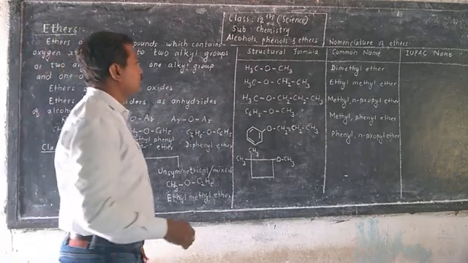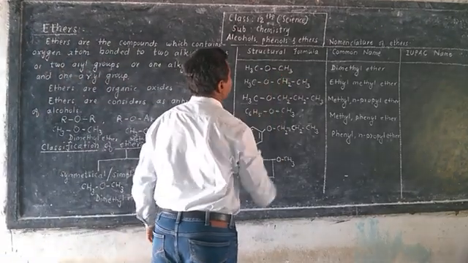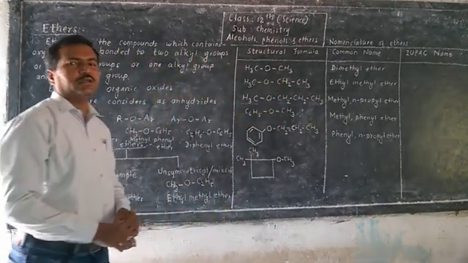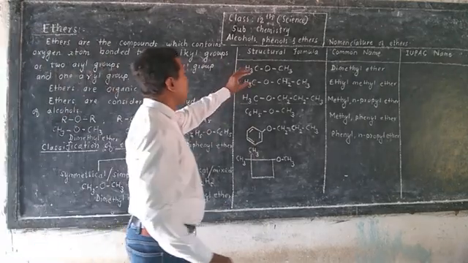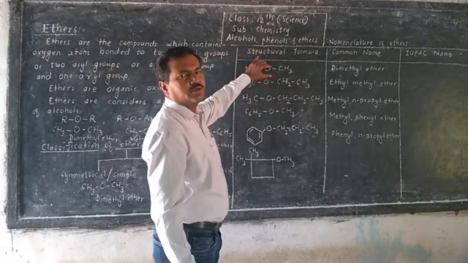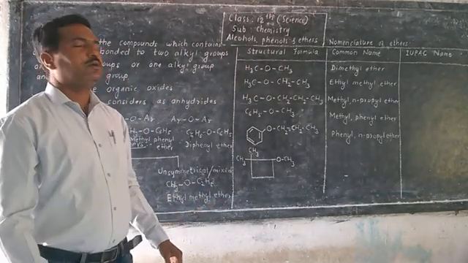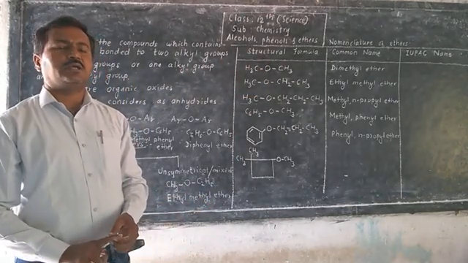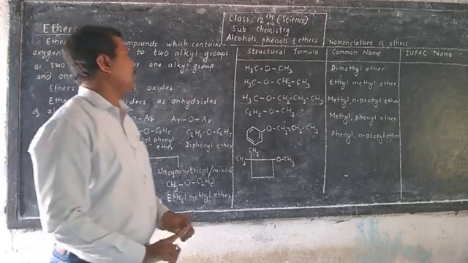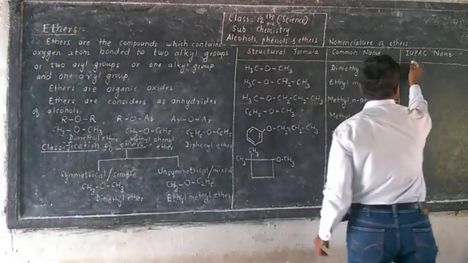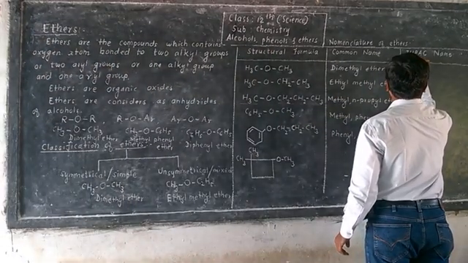So here consider parent alkane and substituent is methoxy. So in IUPAC system, consider name of that ether as alkoxyalkane.